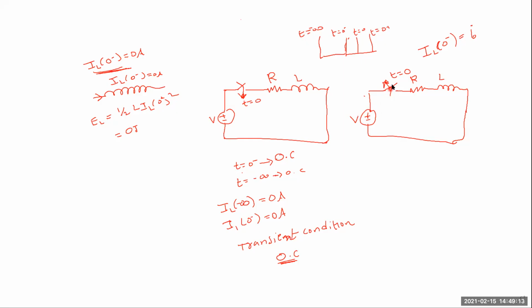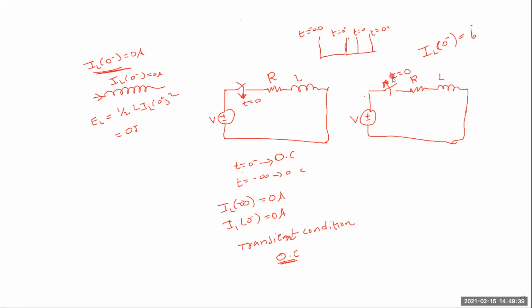So at t equal to 0, the switch is open. That means before t equal to 0, what is the position of the switch? It is closed. If the circuit is under closed condition, then only it is possible to open.